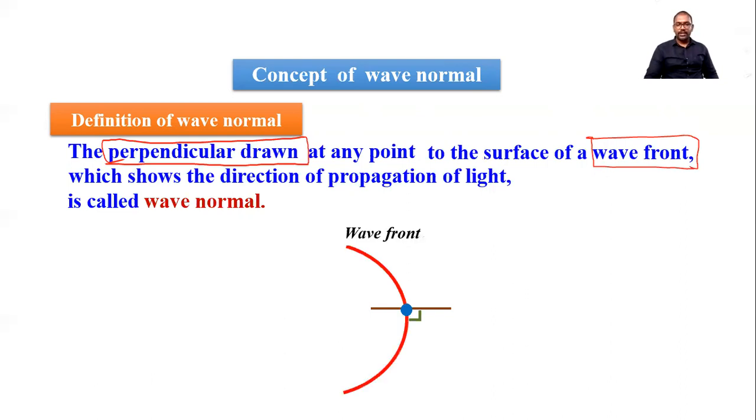Now this is the wavefront, you can see. And if I draw a perpendicular line, so this is a perpendicular line, a 90-degree angle. So this is called wave normal. Wave normal means perpendicular to the surface of the wavefront, and this is very important, in the direction of propagation of light.